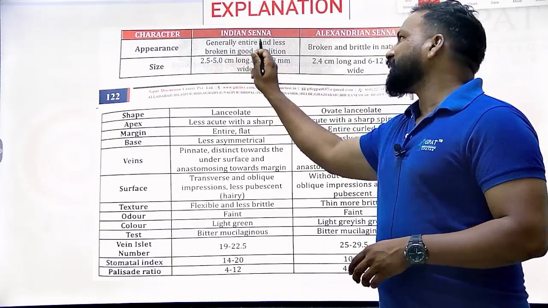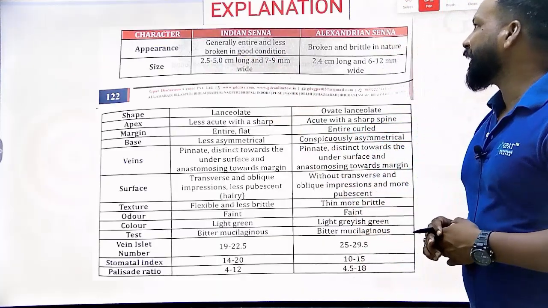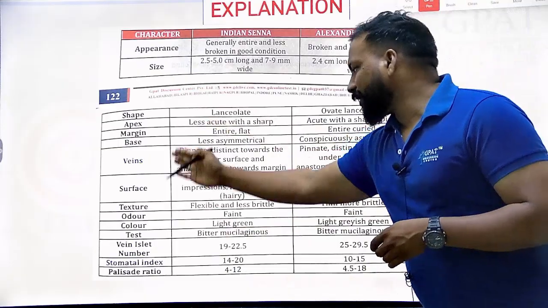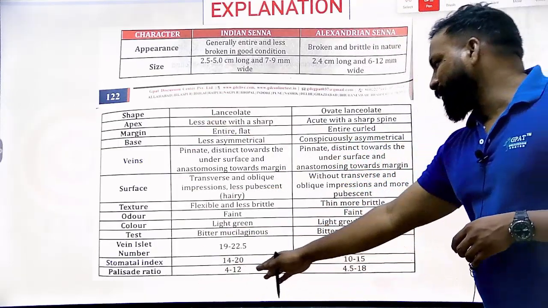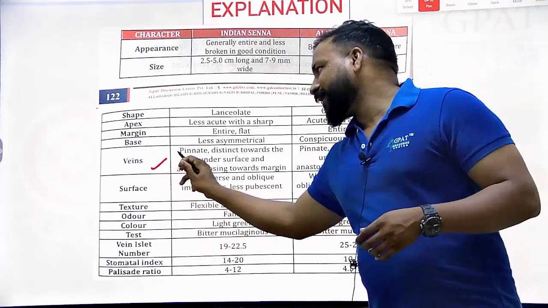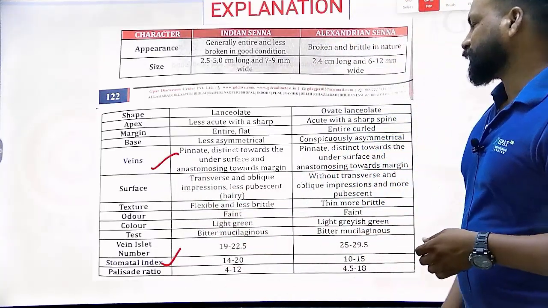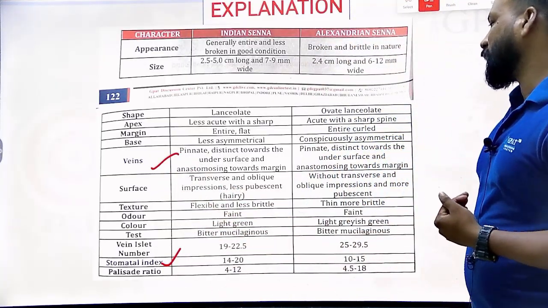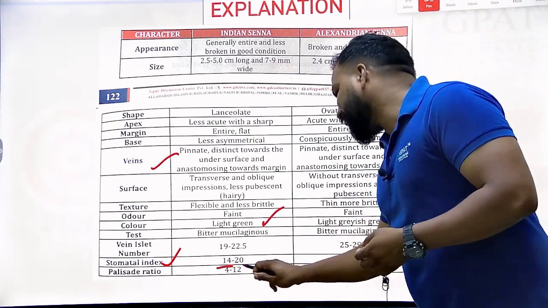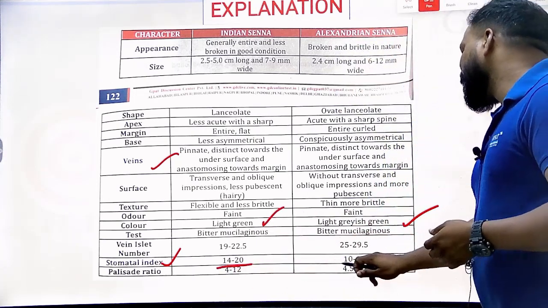Indian senna leaves are generally entire and less broken, in good condition. Whereas Alexandrian senna is broken and brittle in nature. You can see all of the differences, even in the stomatal index and veins. And color as well. It is light green in one and light grayish green in the other. Stomatal index is 14 to 20 in one, and here 10 to 15.